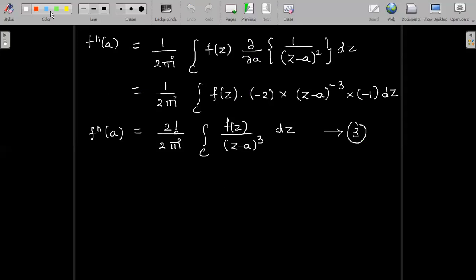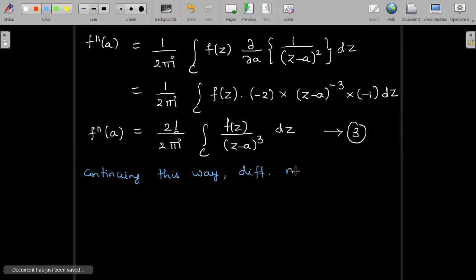So we can conclude, continuing on the same lines, differentiating n times, we get the expression for fn of a. n means n times differentiation.